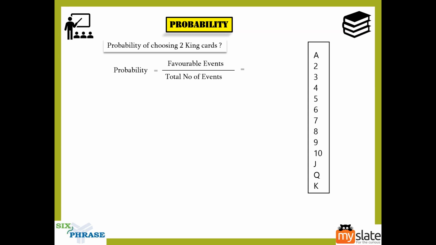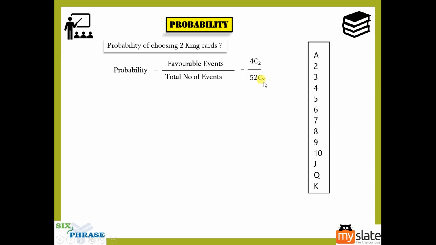And what is your favorable event? Getting two kings, okay? So how many kings are there? Four kings are there. Out of four kings, how many kings do you have to choose? Two kings. That is our favorable event. So our favorable event will be 4C2 and the total number of events will be 52C2. Don't make the mistake of doing 2 by 52 and saying 1 by 26. That is wrong. Here it is 52C2 and 4C2, because out of 52 you are choosing two cards.